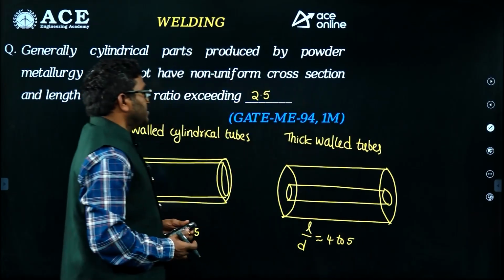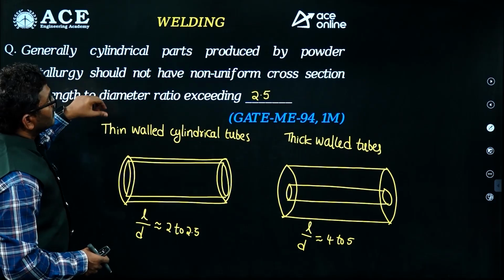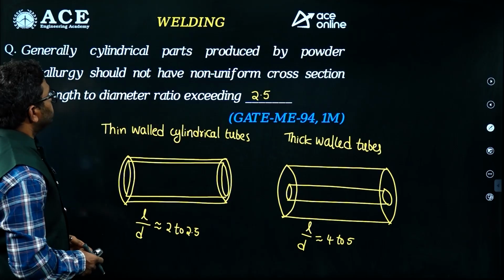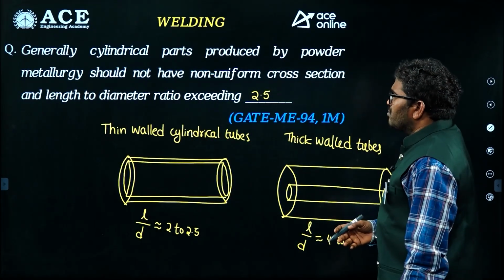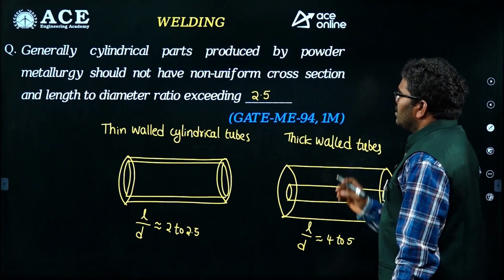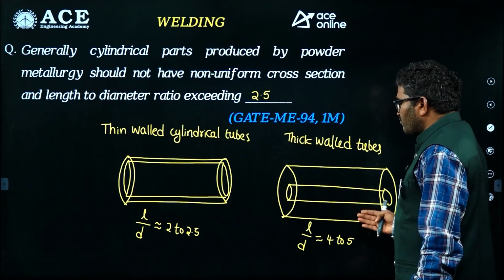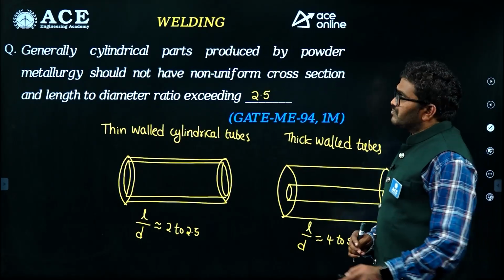Length to diameter ratio nearly 4 to 5. So here they are asking the question for thin walled tubes, okay? So generally you can take 2.5. But here clarity is not given whether it is a thick walled tube or thin walled tube. If it is given, you should prefer that. So if it is a thick walled tube, 4 or 5, 5 maximum. If a thin walled tube, 2.5 maximum.